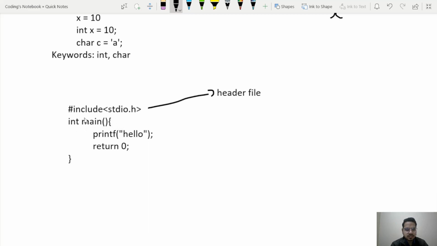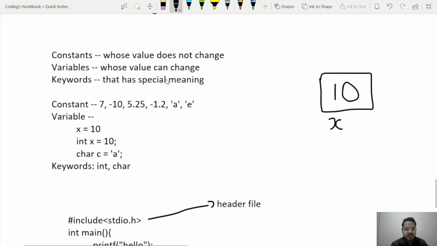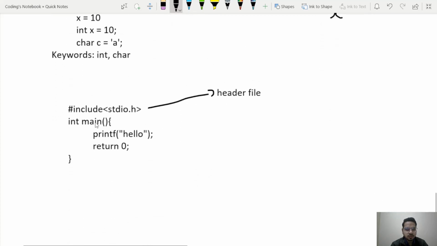This main is a function. Main is also a keyword. What do you mean by keyword? That has some special meaning. So main is like a function. When we run the program, the execution will begin from this main function. The operating system will call this main function whenever we run the program, and the execution will always begin from this main function.